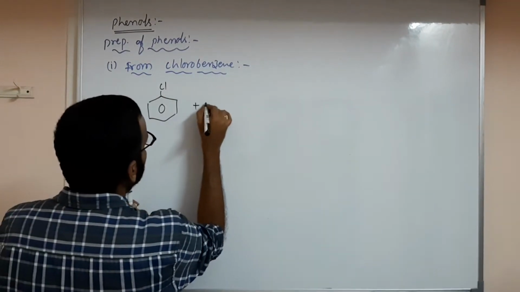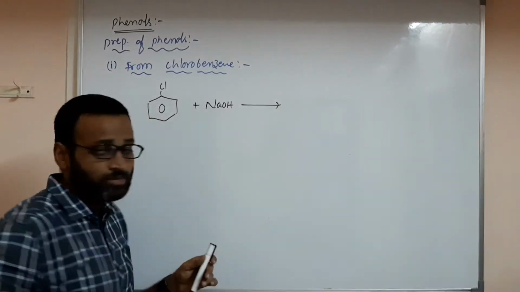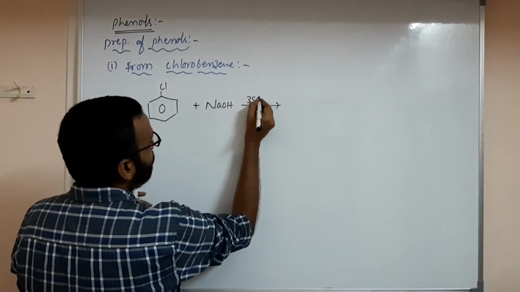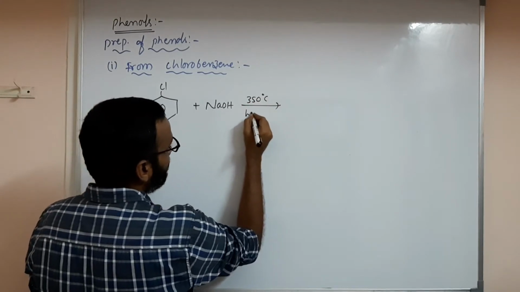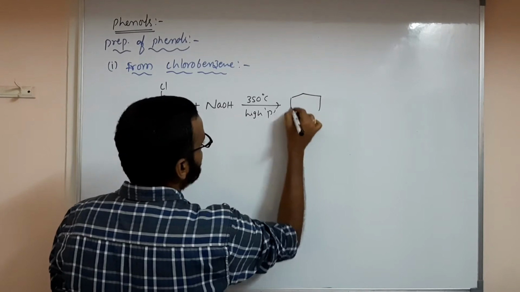When it reacts with sodium hydroxide or KOH at around 350 degrees Celsius and high pressure, then you will get